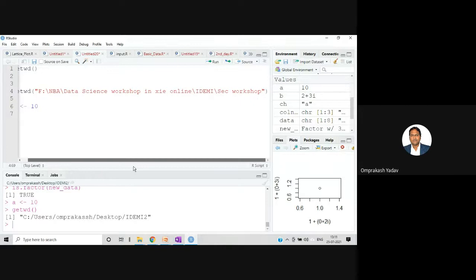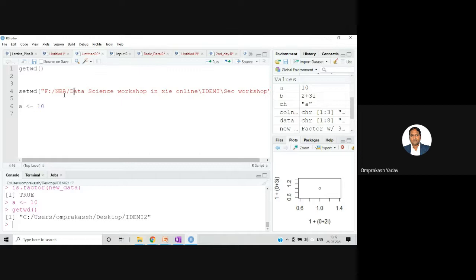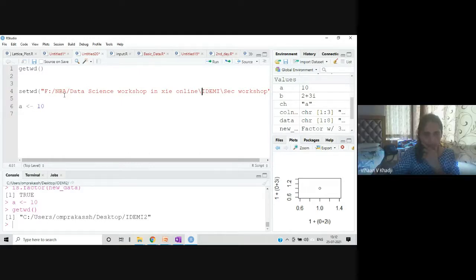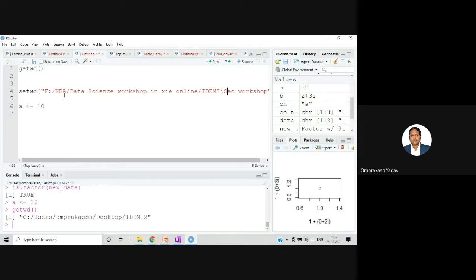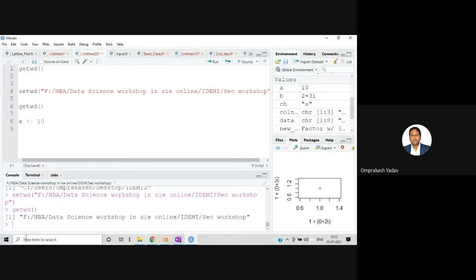Now what you need to do is change this slash to the other direction, the forward slash. Once this is over, you can press Control Enter. Then you can check getwd, fire this command with Control Enter, and see whether it displays the current working directory or not.